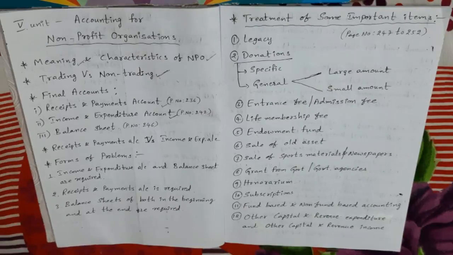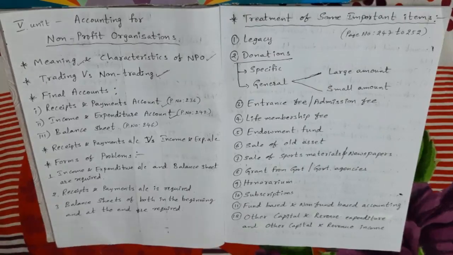Items of capital nature are not shown in this account. It may be capital expenditure or capital income, but it won't come in the income and expenditure account. Only revenue items, maybe revenue income or revenue expenditure, are taken in this account. So this is about the income and expenditure account.